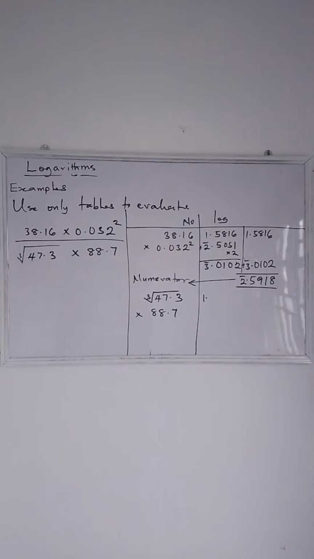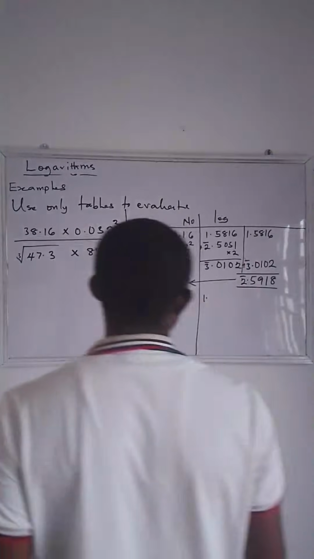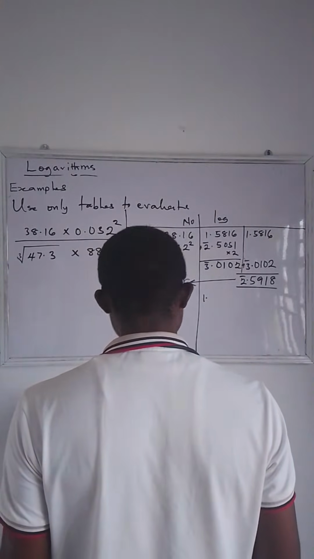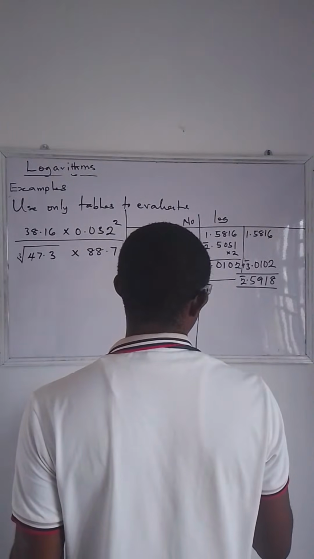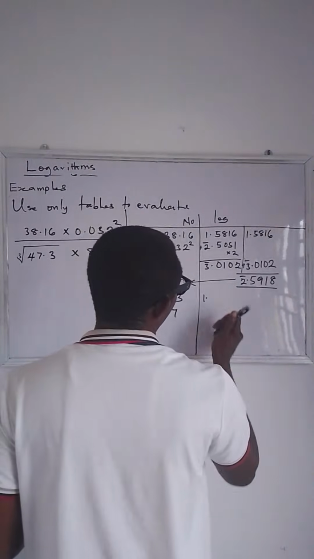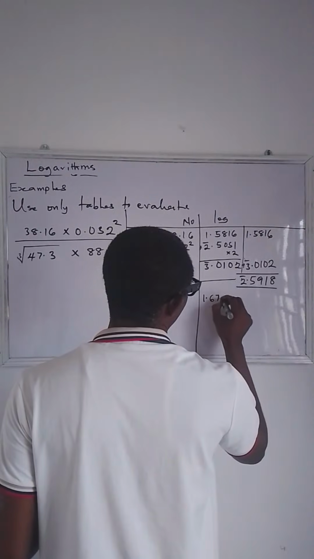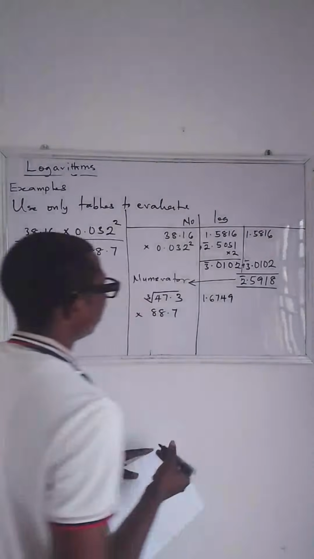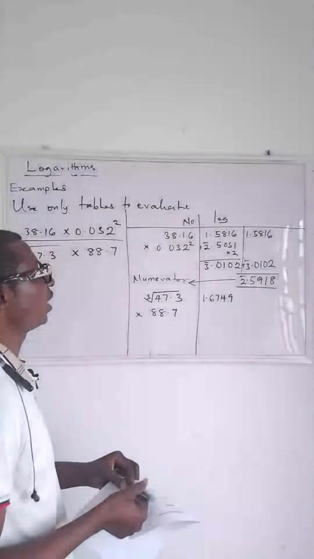47 under 3, yes, I can see answers. So I think a lot of us have 6749. That is correct. So we have 6749. Okay, so now we have